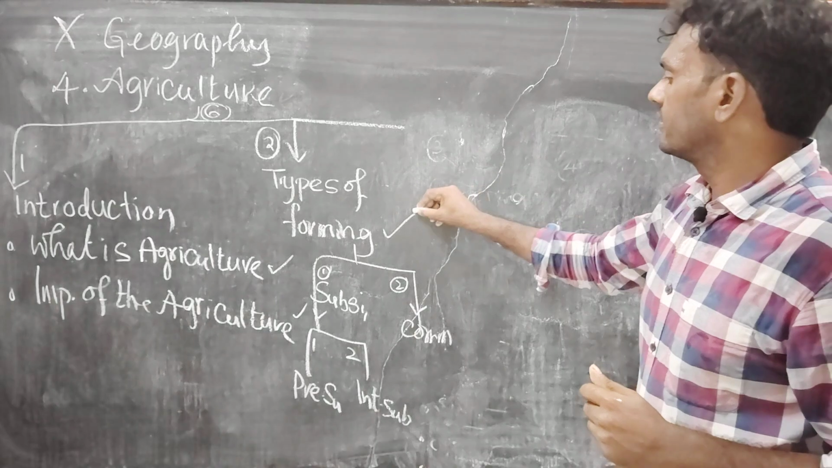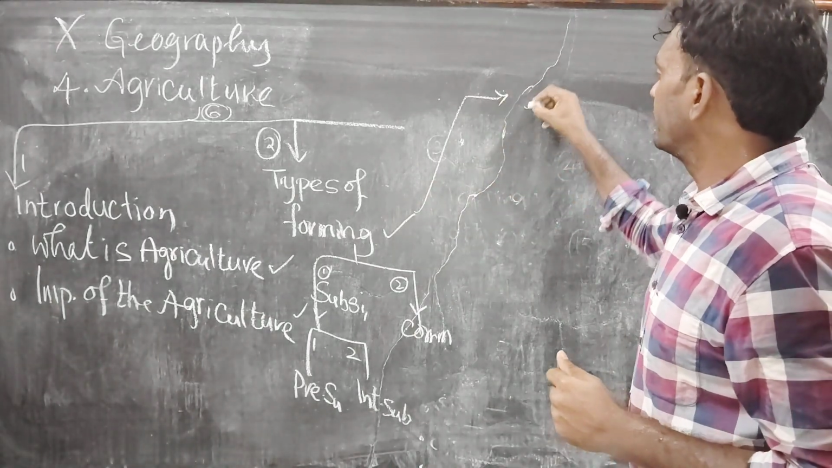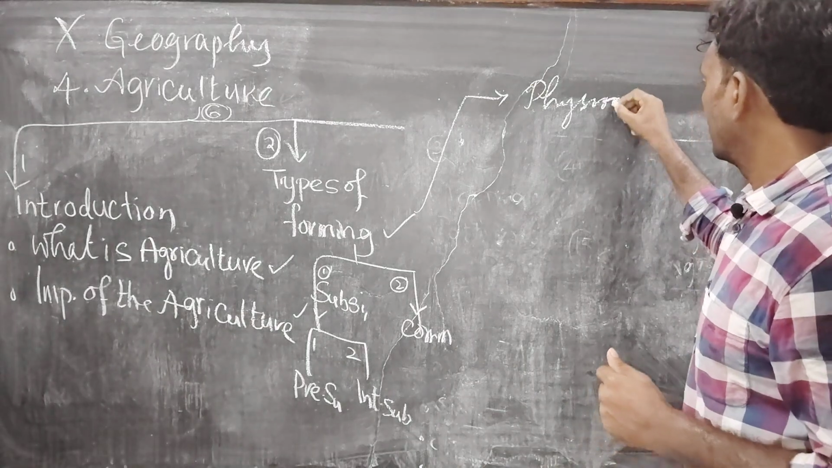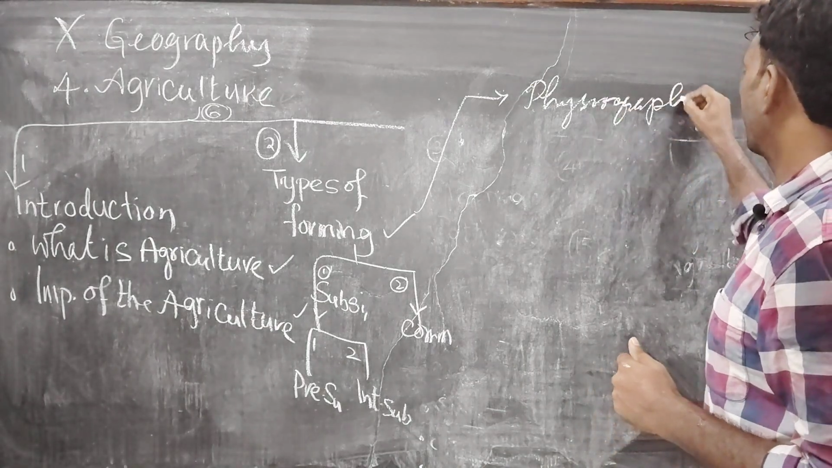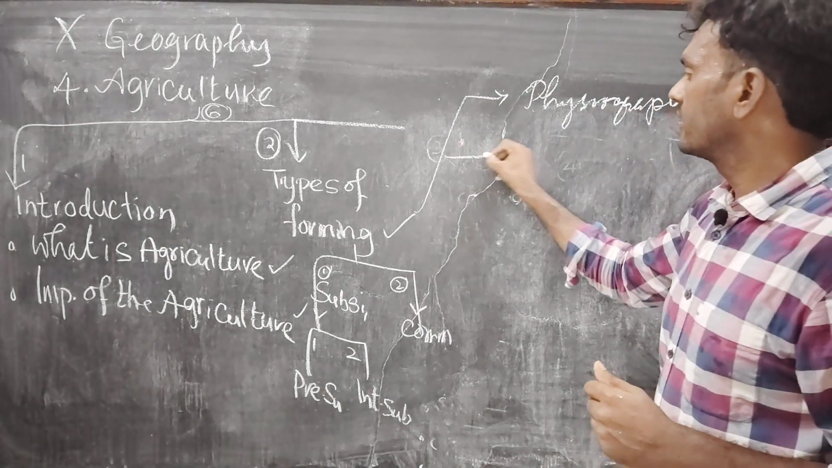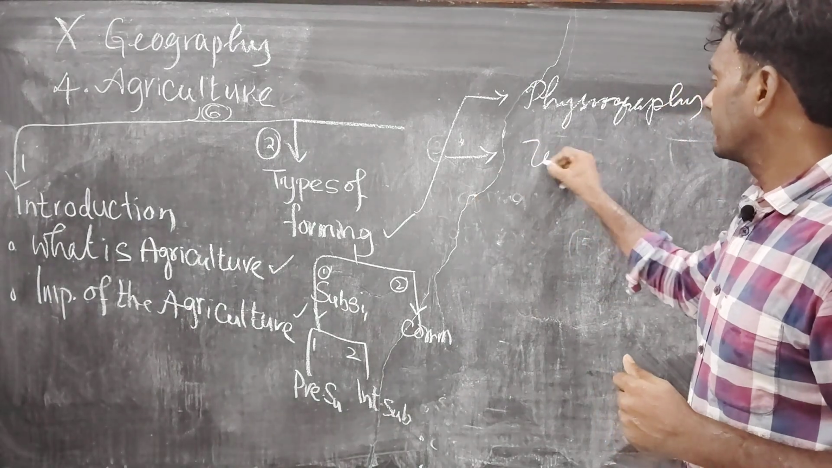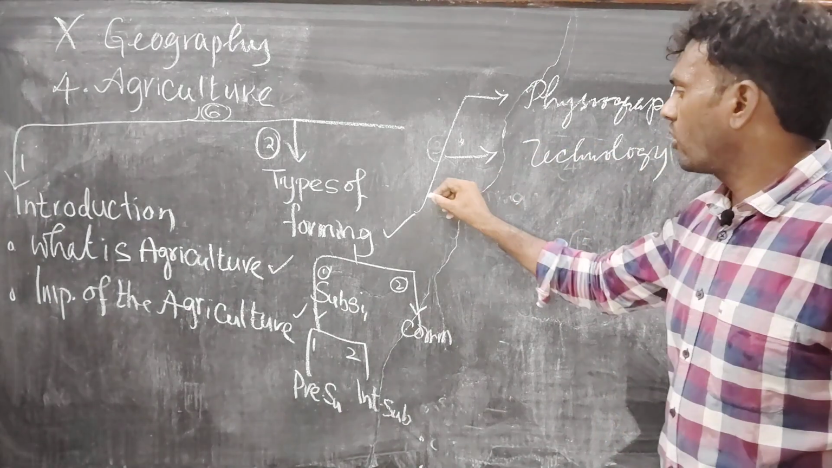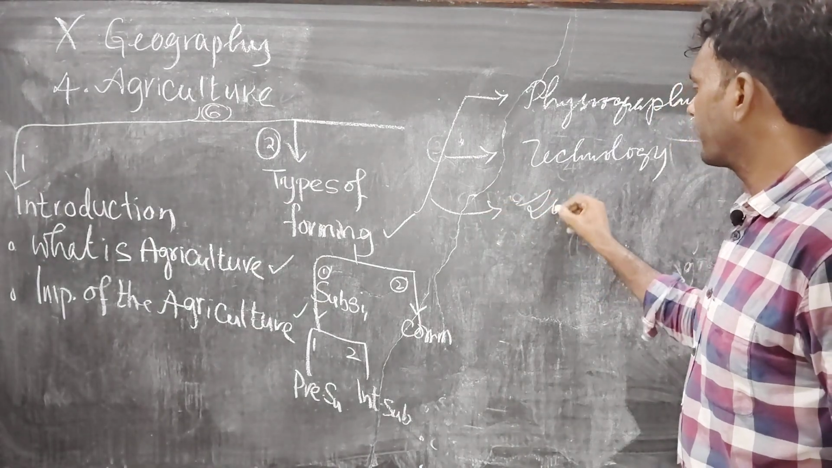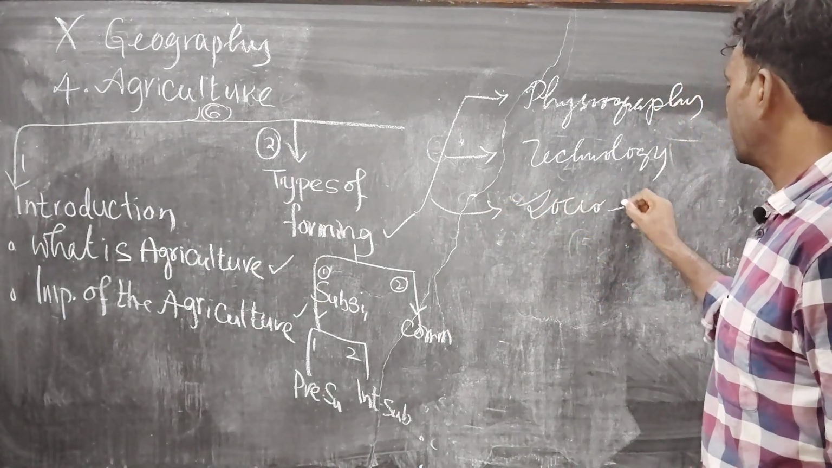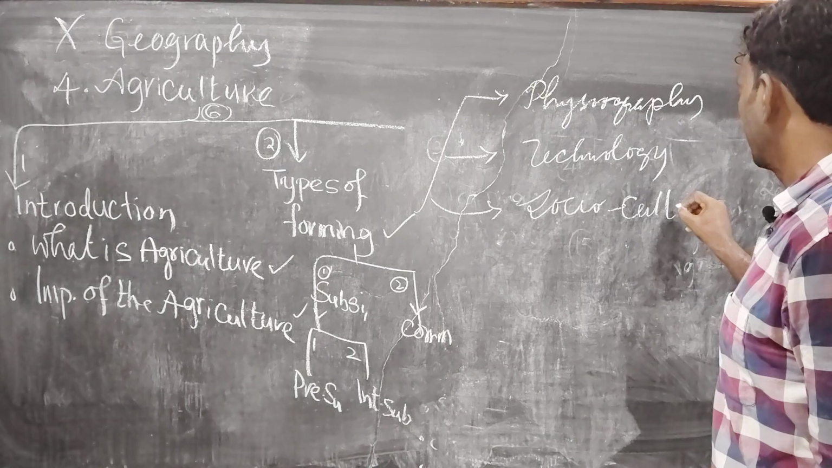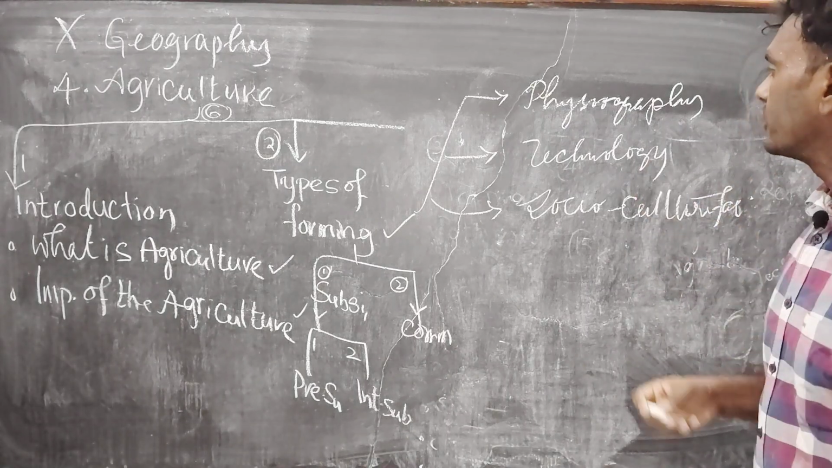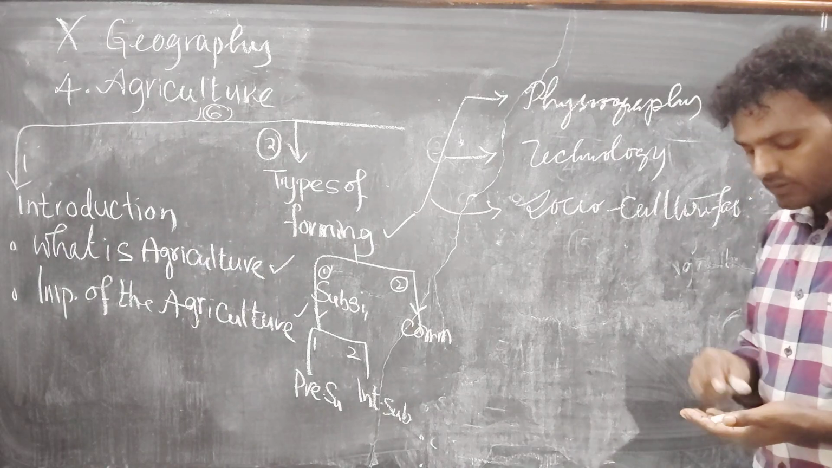First thing is physiography of a particular area. Second one is technology. Third one is socio-cultural factors. What is the physiographic divisions or physiography or landscape?